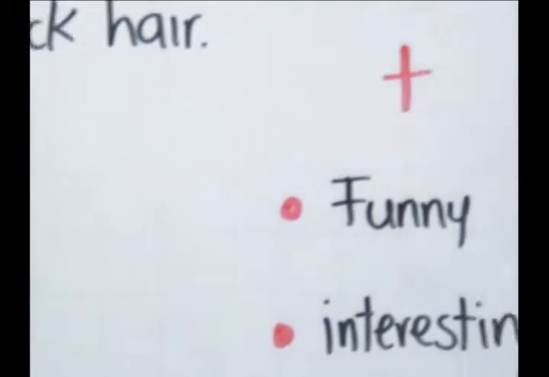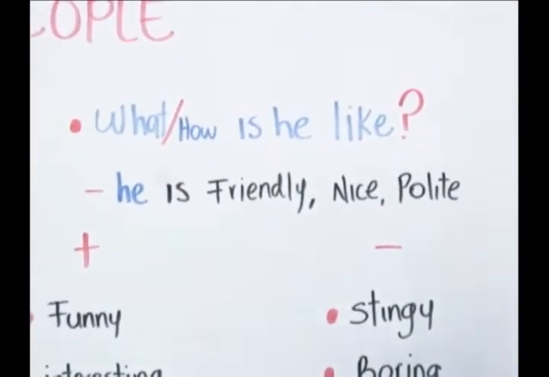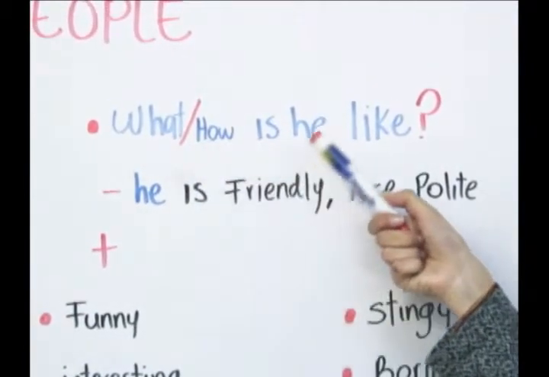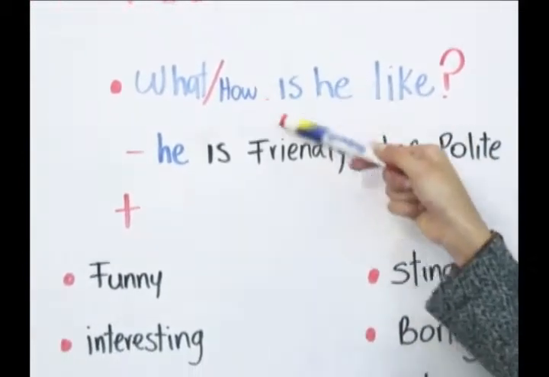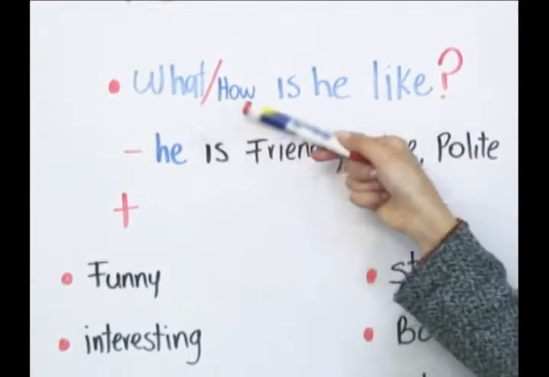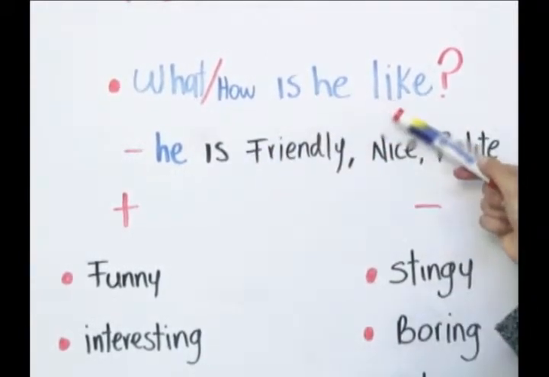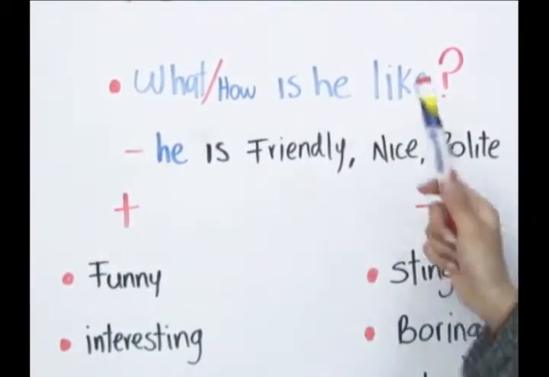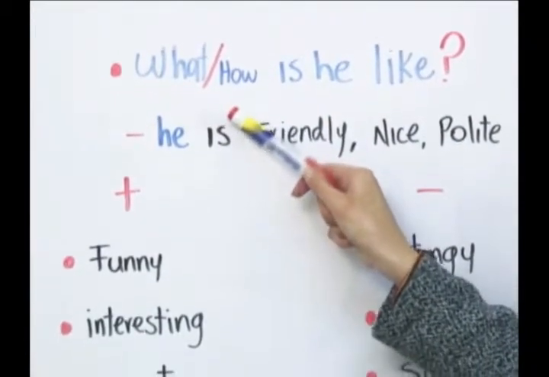Now let's move to the personality. The question to describe personality is, what or how is she like? Remember that you can change the to be verb and you can change the pronoun. What or how is he like? What are you like? You can change the to be verb and pronoun. The answer for this question is just with the to be verb, no more.